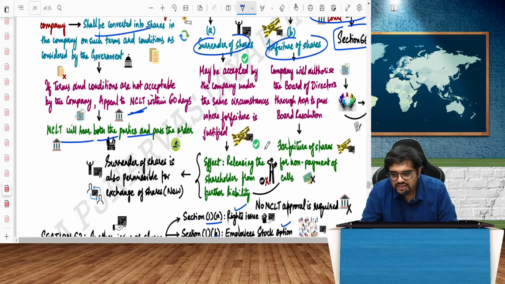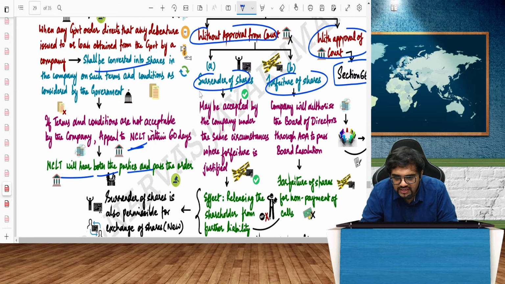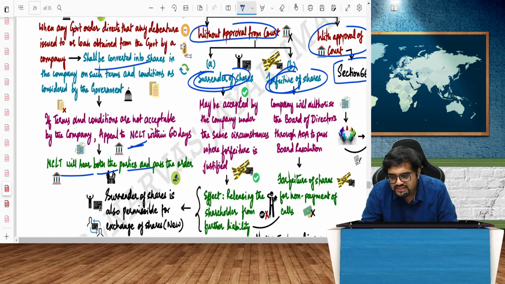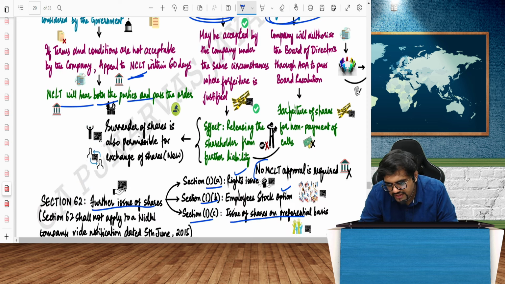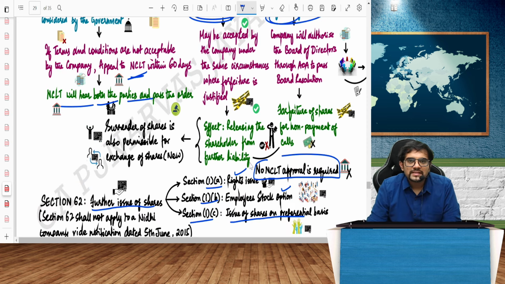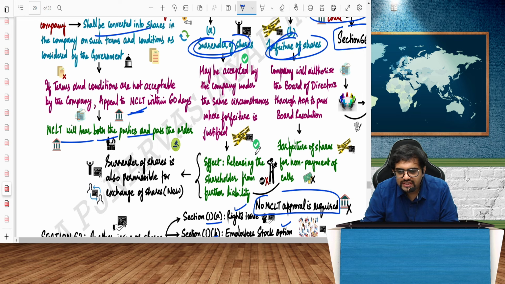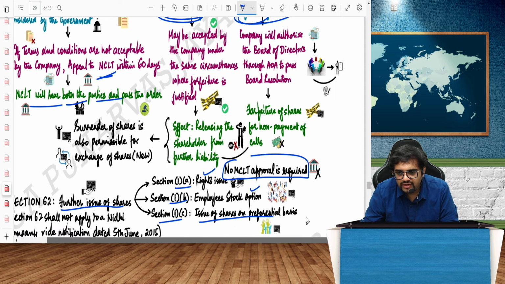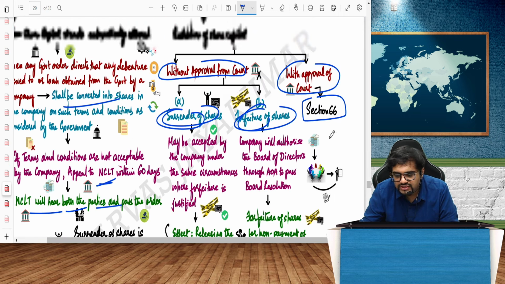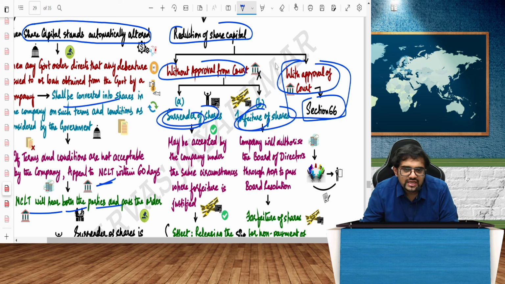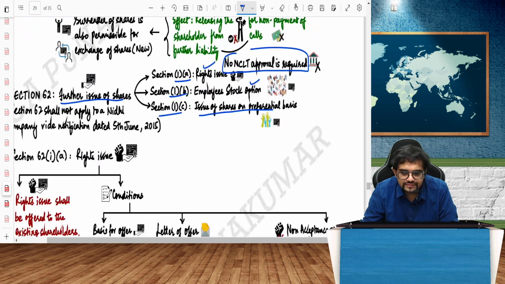And moreover, guys, come back here: in surrender and forfeiture, NCLT approval is not needed. On the other hand, in case of section 66, NCLT approval is needed.